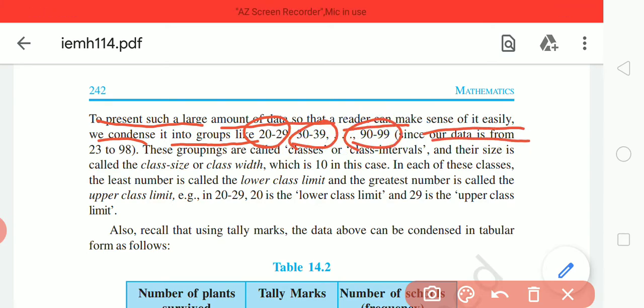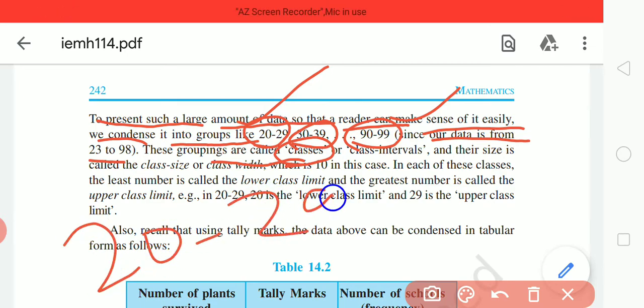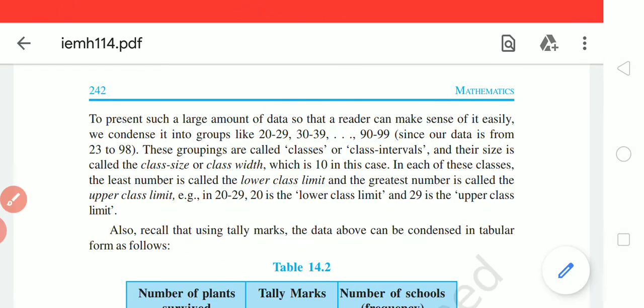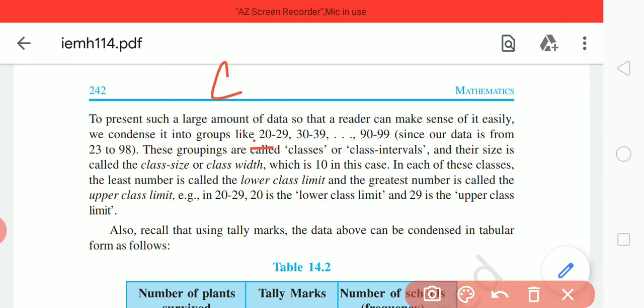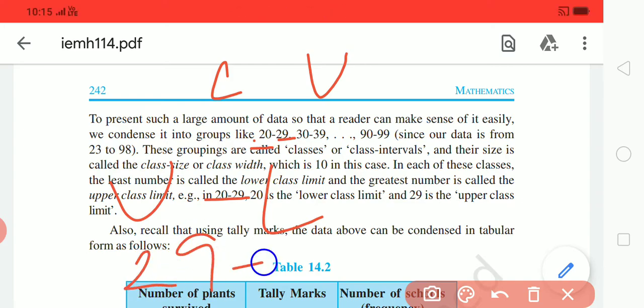Since the data is from 23 to 28, all the numbers will be included from the smaller number to the larger number, right. These groups are called the classes. This 20 to 29 is called the class. In this class, 20 is the lower limit and 29 is the upper limit. The width of this class is upper minus lower, that is 29 minus 20, you will get 9 as the width, right.